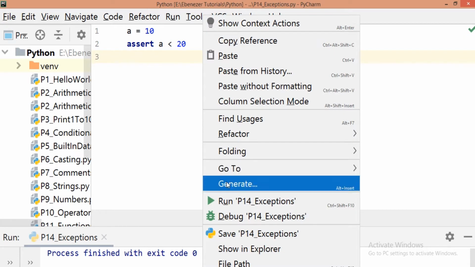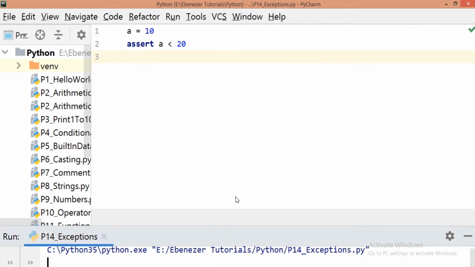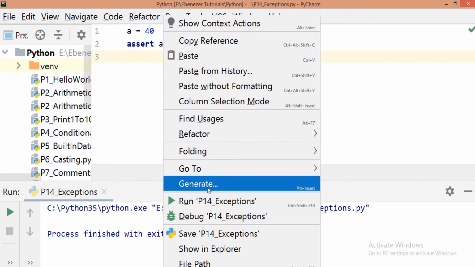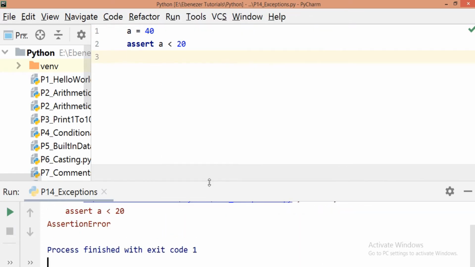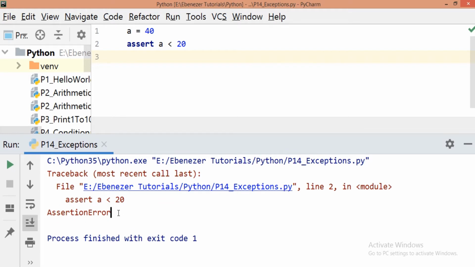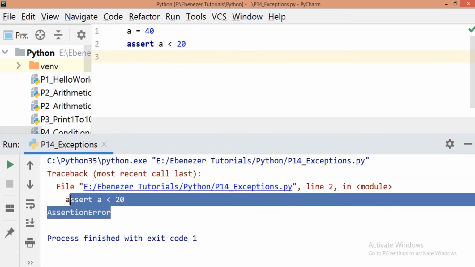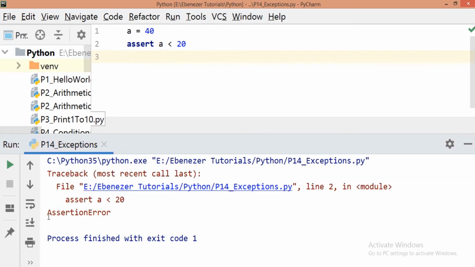So if I run this, the code will run without any problem because a is lesser than 20. But now if I make this 40 and then run the same code, here we can see it is giving us an assertion error. So this is an exception. What I wanted to make true in my code has become false. So some error has occurred in the code, and because we have used the assert statement, it gives rise to an assertion error.